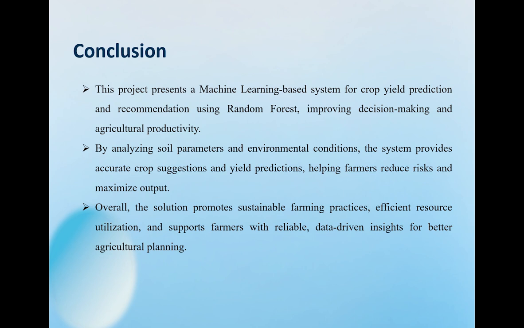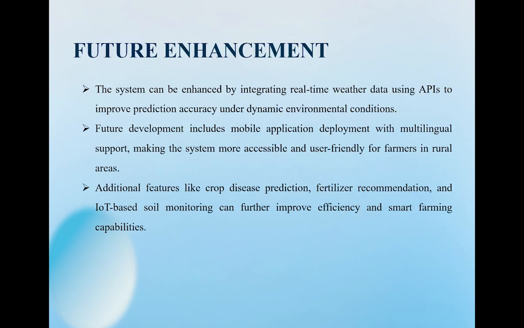To conclude, our project delivers a complete machine learning powered solution for crop prediction and recommendation by analyzing soil and environmental conditions using the random forest algorithm. We provide farmers with reliable and data backed suggestions that help them reduce risk and maximize their output. We truly believe that combining technology with agriculture can transform the way farming works, and this project is a meaningful step in that direction.